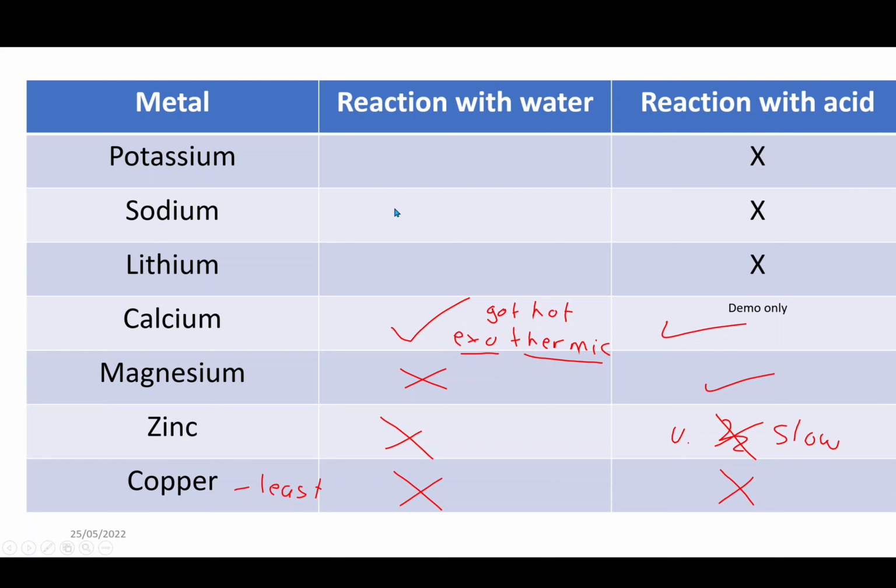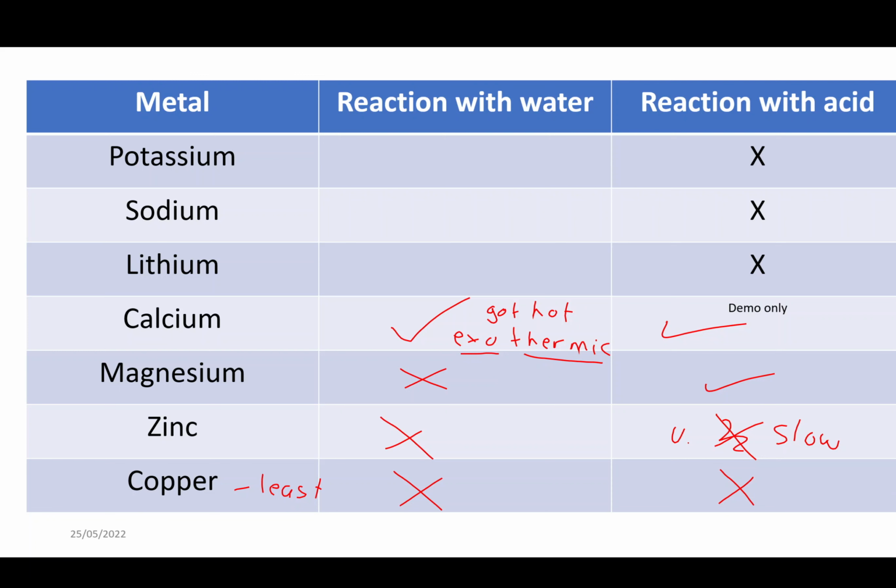When you react potassium, sodium and lithium with water, they all react, with potassium being the most reactive. It will catch fire and burn with quite a bright flame. The sodium will whiz around really quickly, and lithium will whiz much slower. The sodium will pop and fizz and produce a lot of hydrogen. So all three of them will produce hydrogen, but potassium being the most violent in reaction, followed by sodium.